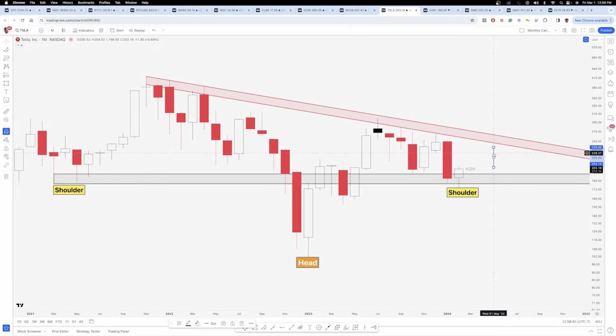So remember, if you're using diagonal trend zones, they are sloping. So if you have a downward sloping trend zone, the longer it takes to test the trend zone, the lower that price is going to be.